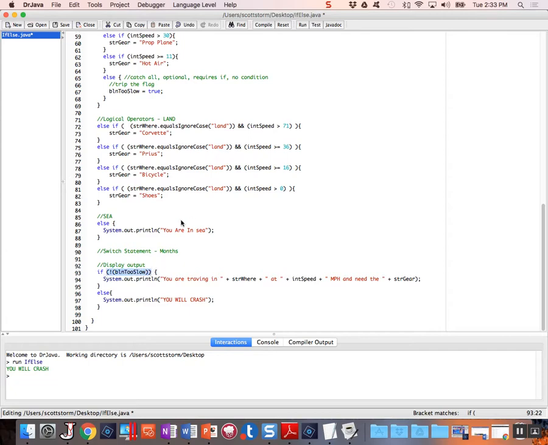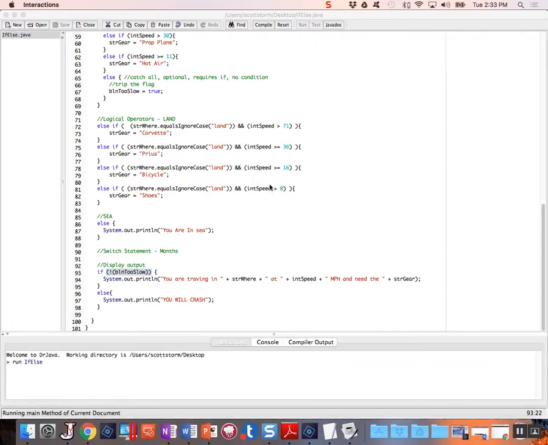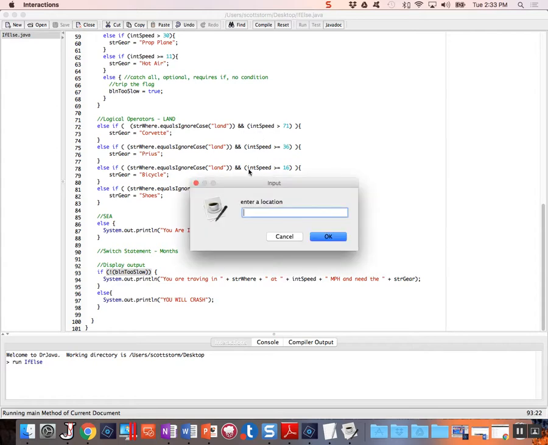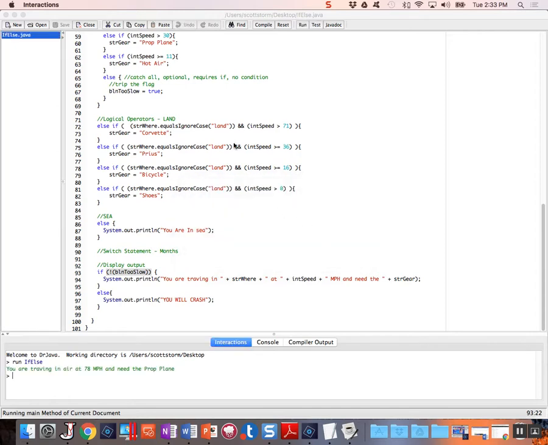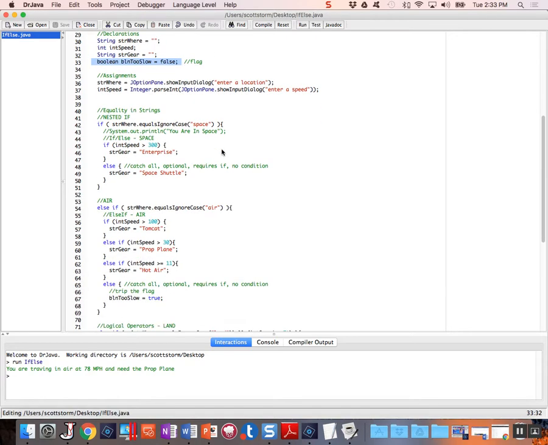And it actually makes it easier to read too, because if we compile and run this, we'll go to the air and we'll go 78. Okay, so what actually happens in here? Well, starting off at the top of the code, the Boolean is false. That's its starting value. We're in the air, we have 78. 78 is not greater than 100. 78 is greater than 30, so we need a prop plane. That's how this is assigned.